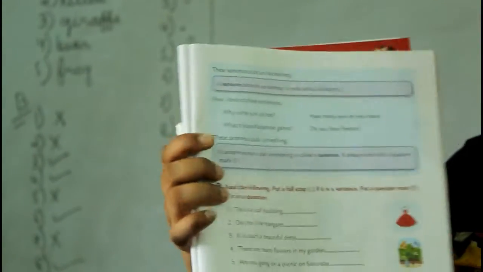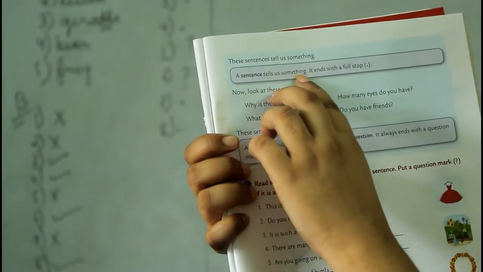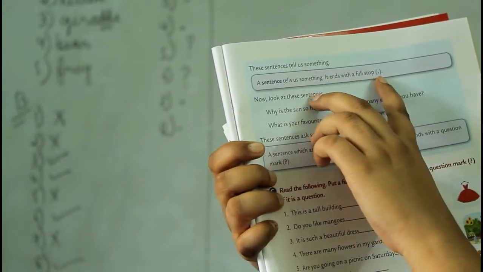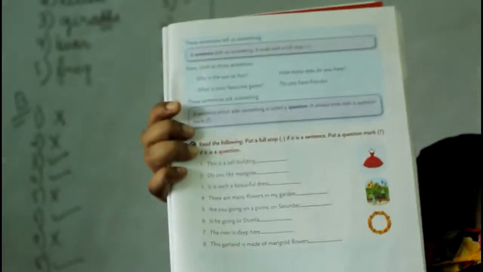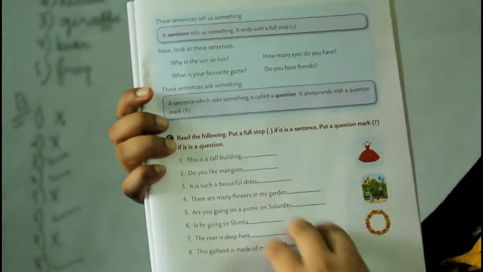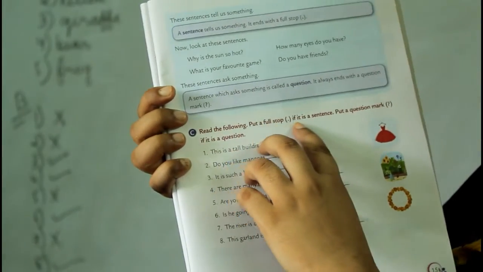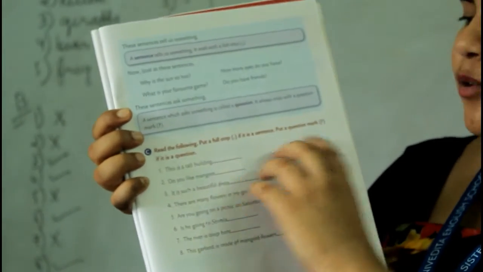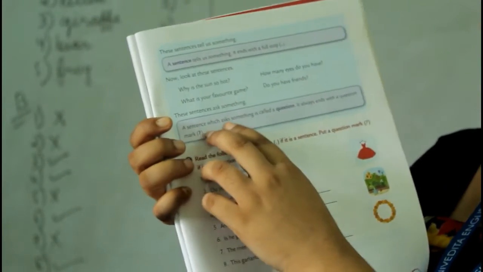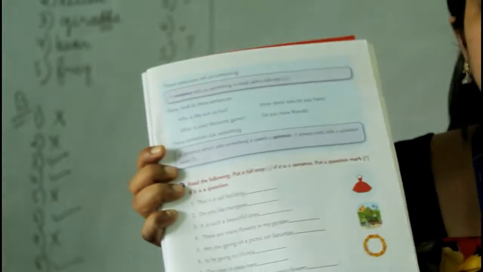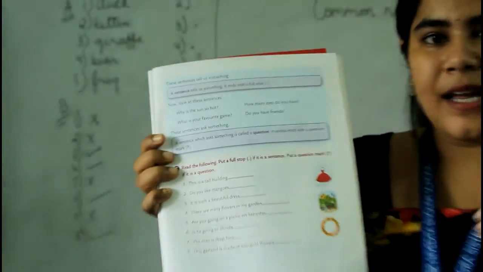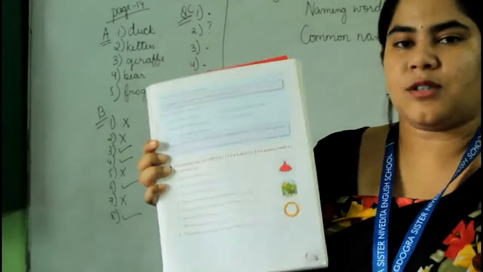Now turn the page to page number 15. A sentence tells us something, and it ends with a full stop. A sentence is a group of words that tells us something and always ends with a full stop. Okay? Now read the following: put a full stop if it is a sentence, put a question mark if it is a question. If the sentence asks us something, that is called a question. Okay?